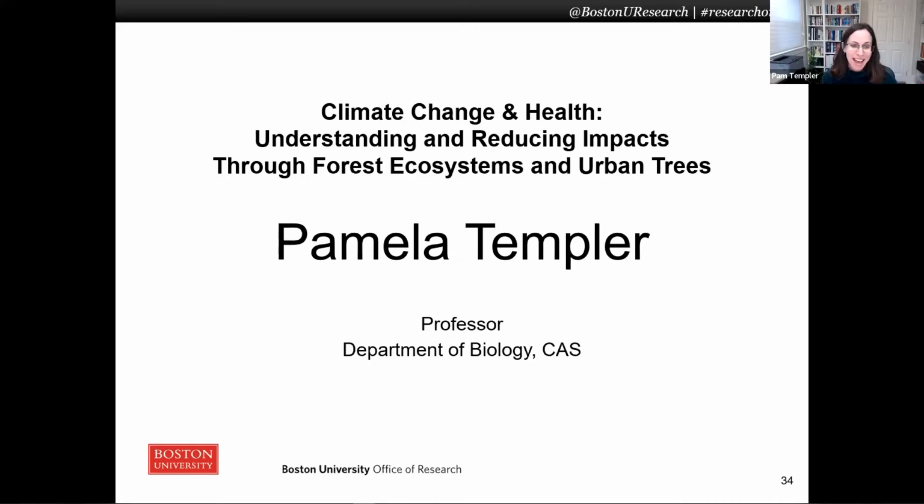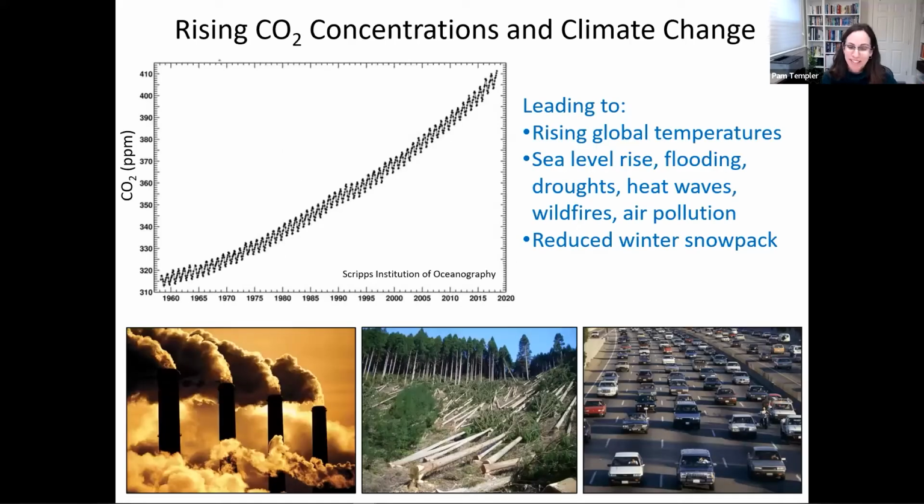Next slide, please. As you're probably all aware, human activities such as the burning of fossil fuels and deforestation are increasing atmospheric concentrations of carbon dioxide and other greenhouse gases that are all contributing to climate change. And as you all know, these are having negative effects on human health through extreme weather events like sea level rise, flooding, droughts, heat waves, wildfires, and increases in air pollution. Increasing temperatures are also having effects by reducing the winter snowpack in high latitude ecosystems like in New England, with impacts on both human and forest health.